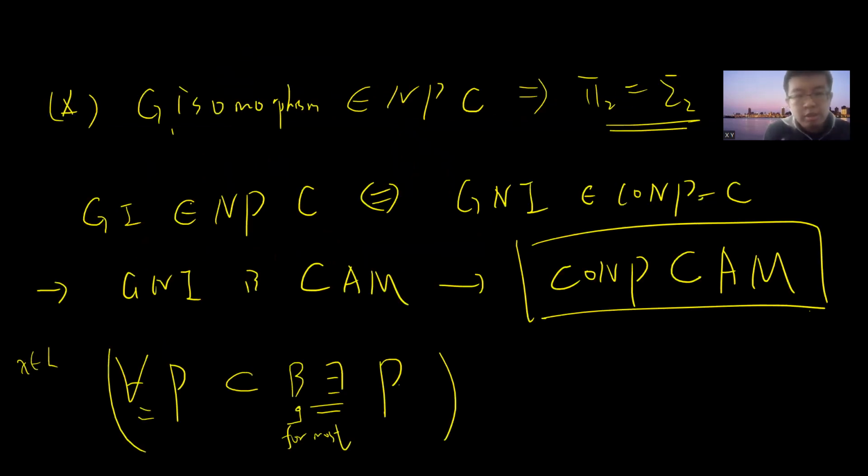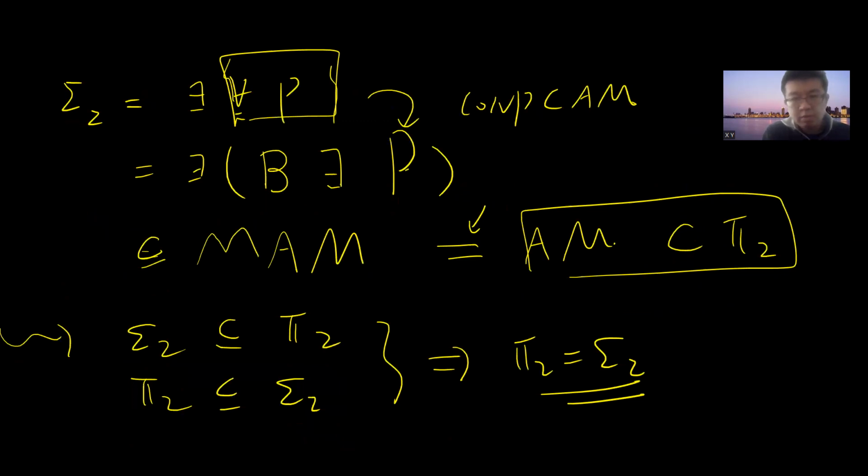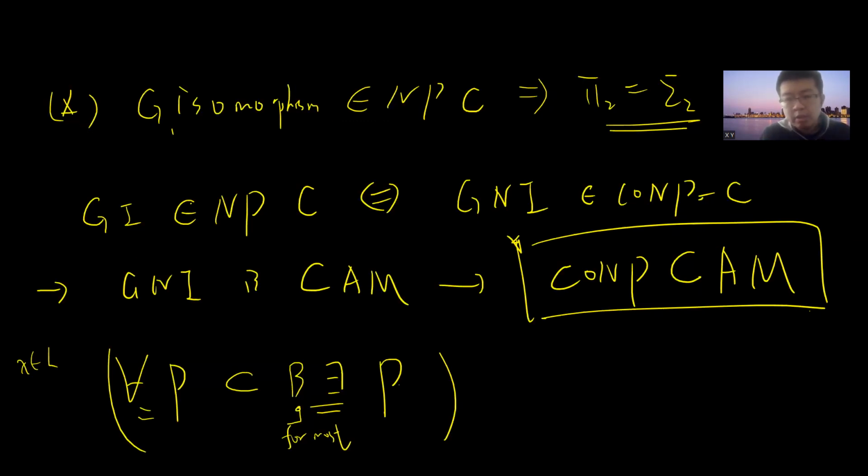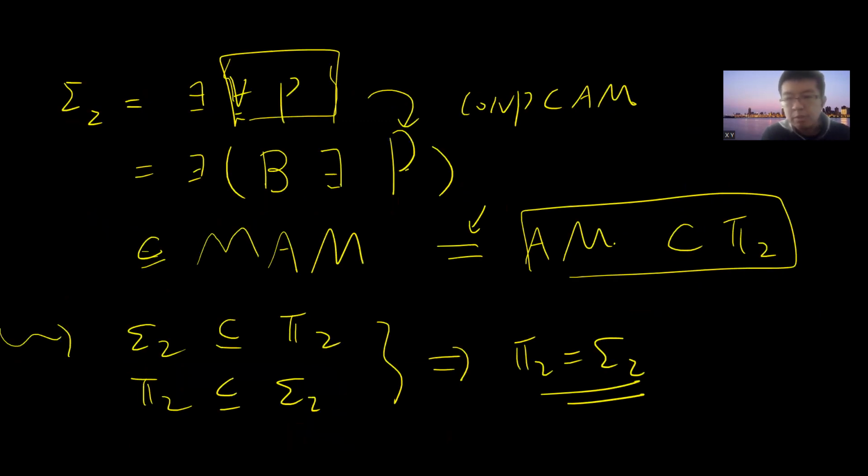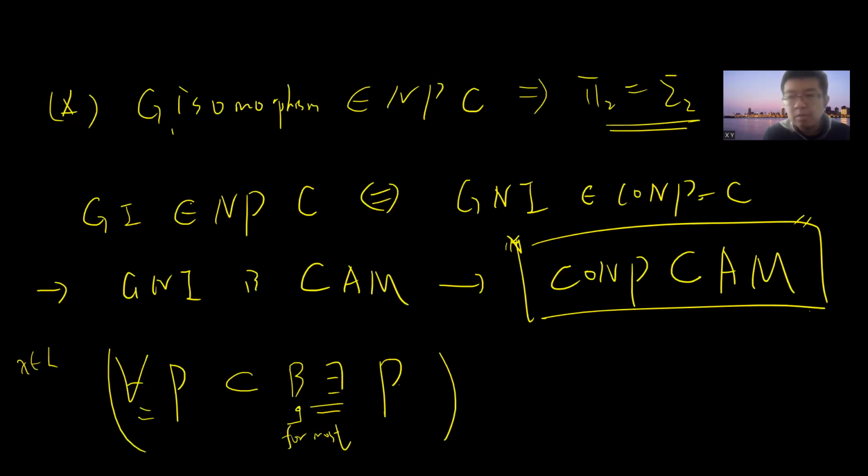So this proves that if graph isomorphism is NP complete, then the PH collapses. This actually proves that co-NP is unlikely to be a subset of AM. If co-NP is a subset of AM, then this will have all these consequences. So another theorem is that if co-NP is a subset of AM, then the polynomial hierarchy will collapse into the second level.